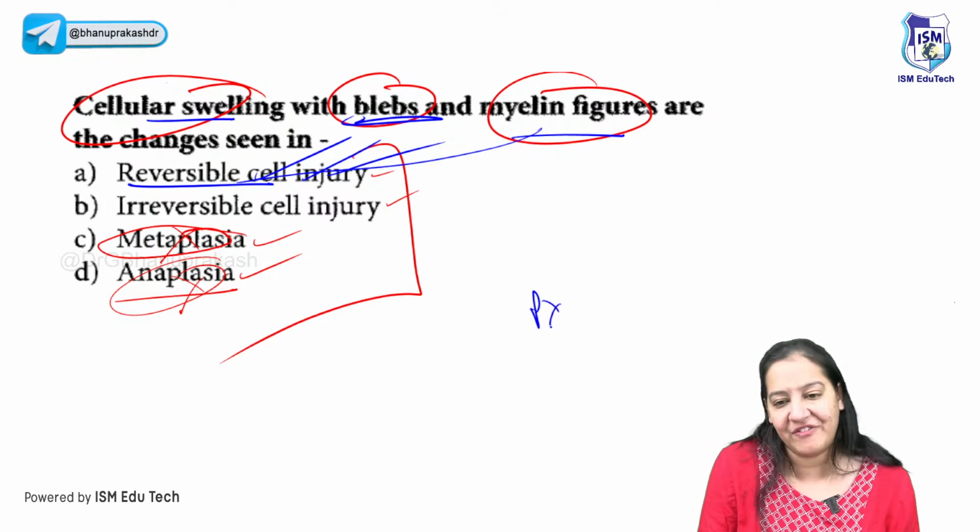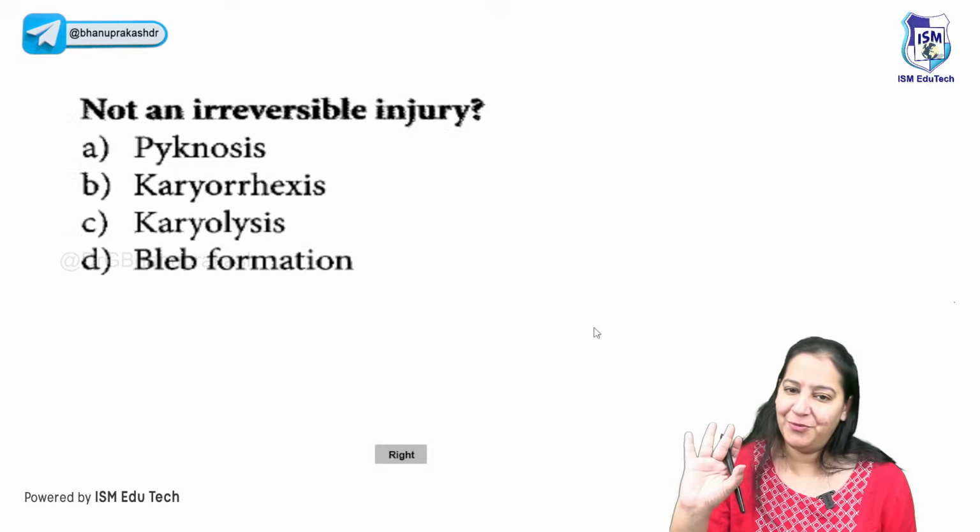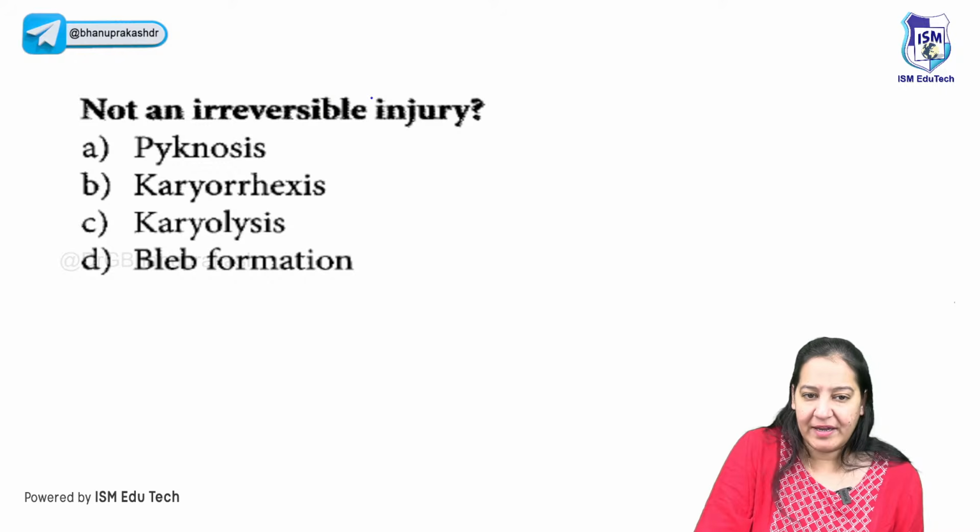These are the PYQs of FMGE. Those who have solved the PYQs may know that. I have taken the 5-year PYQs, so you will be able to solve it. Can you tell me the next question?